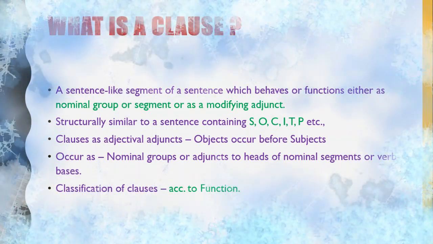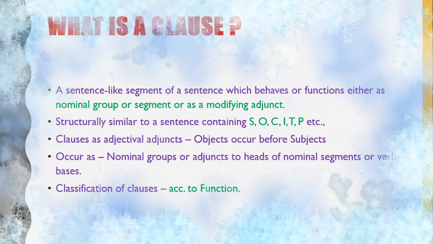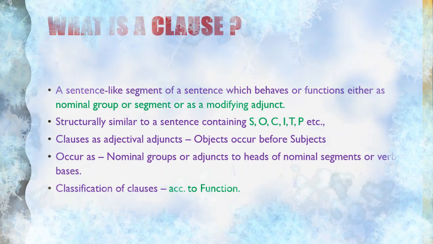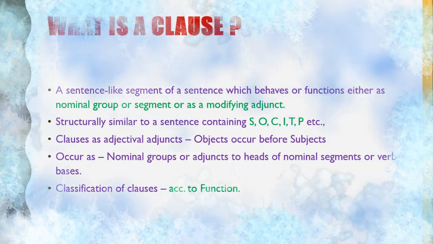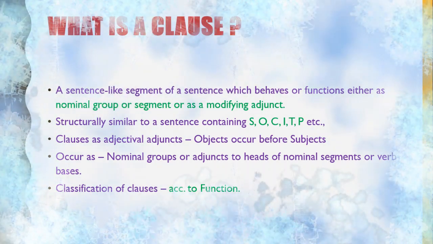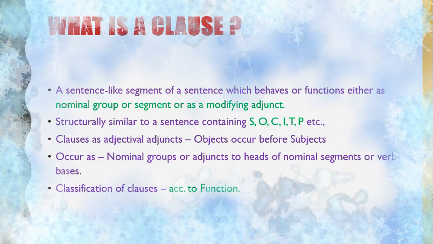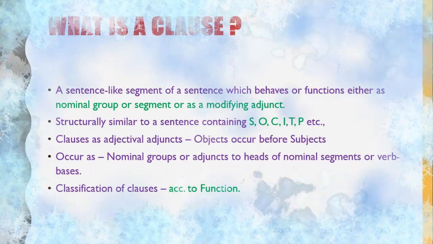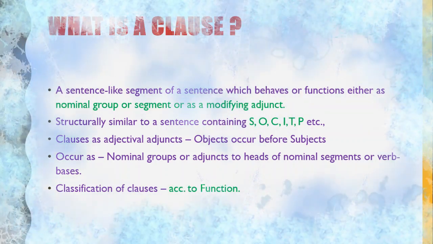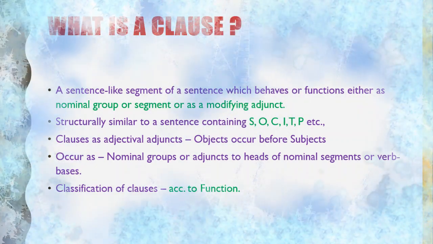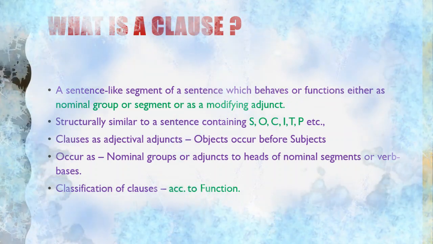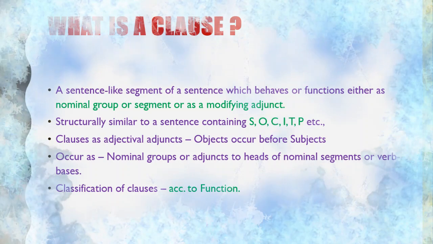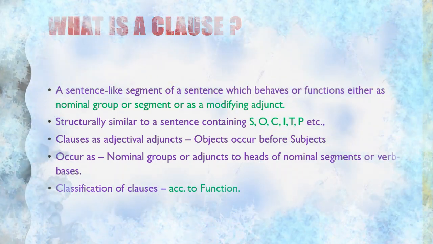What that difference is: when these clauses occur as adjectival adjuncts alone, the objects, they occur before the subjects. That is, they occur at the beginning of the sentences. So that now it would be comfortable for us to classify clauses before we classify the subjects. Yeah, now another doubt arises. How to classify clauses? Can we classify them the same way as we used to classify the sentences?